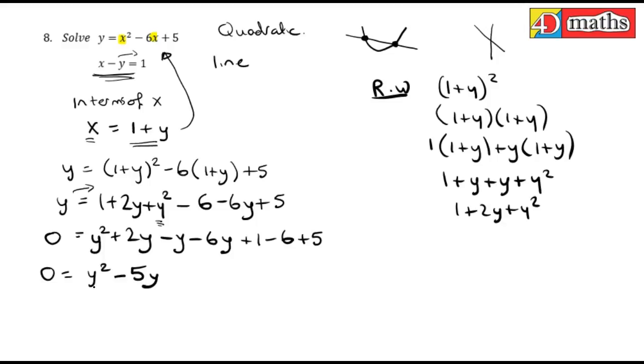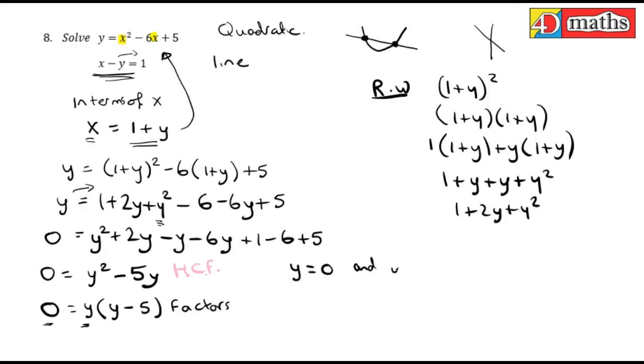Now how do you solve this quadratic? It's not a guide number, it's highest common factor. You take out what's common. So you take out y, and you're left with y minus 5. These are called factors. To solve it, you let both factors equal 0. So y is equal to 0 and y minus 5 is equal to 0. This one works out to be 0 and this works out to be 5. So these are my answers for y.